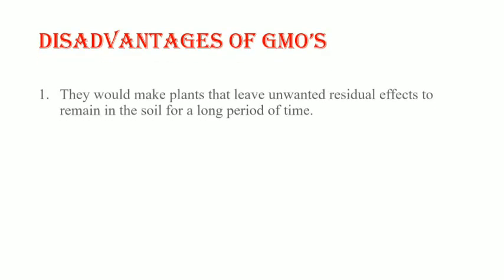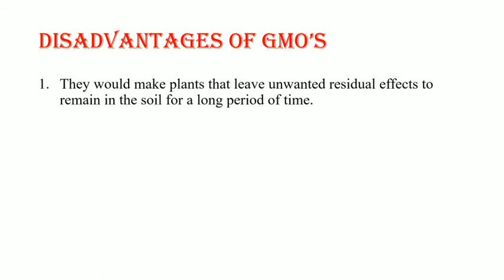Let us see some disadvantages of GMOs. First, they make plants that leave unwanted residual effects that remain in the soil for a longer period of time. Here it shows that the experimental cultivation of these crops started in the USA and Canada and became large scale and commercial in the mid 1990s, and the GMO plants left unwanted or residual effects remaining in the soil for an extended period.